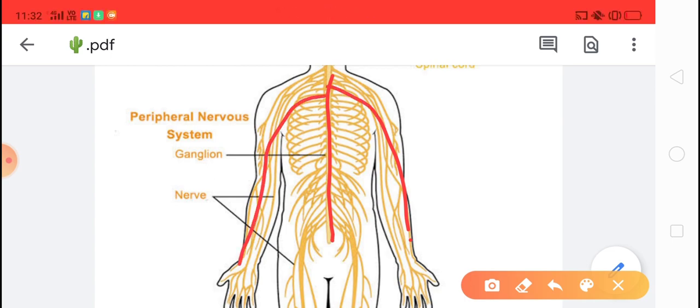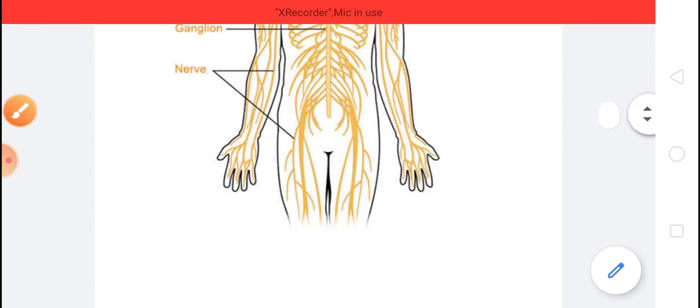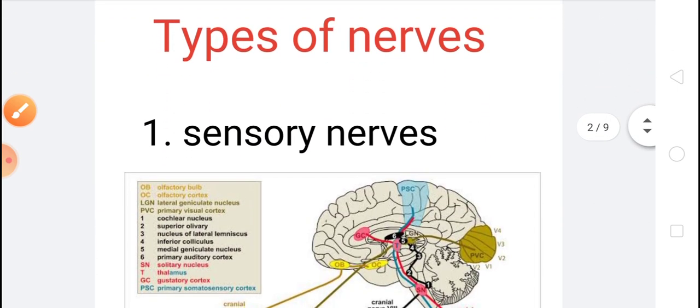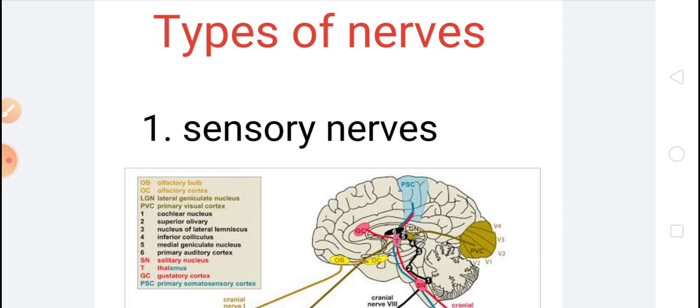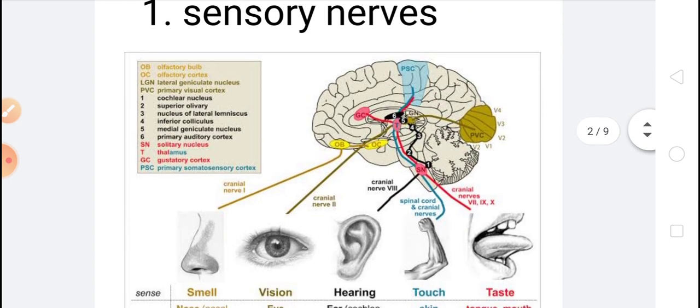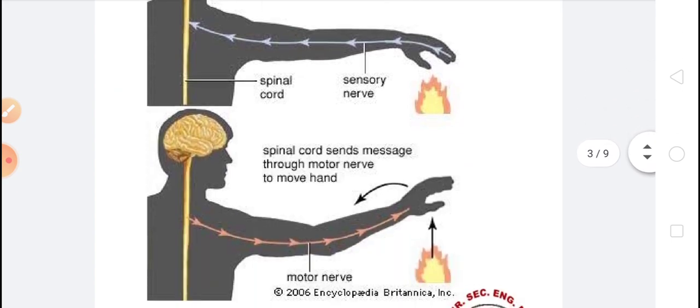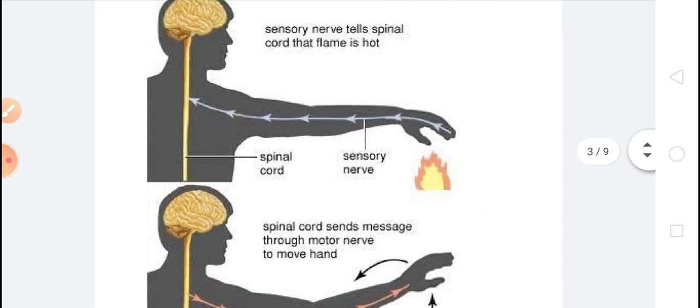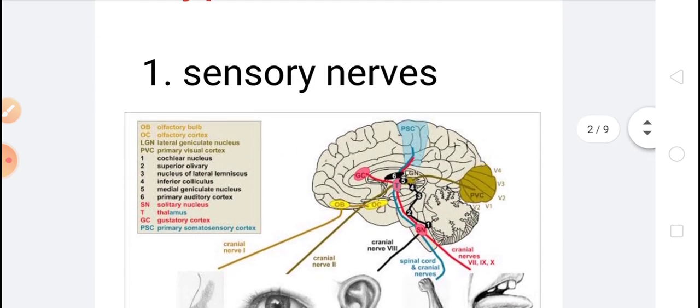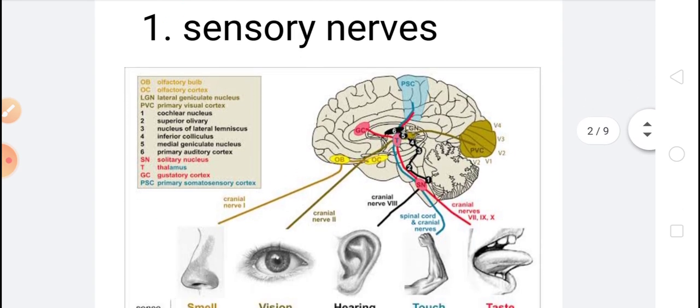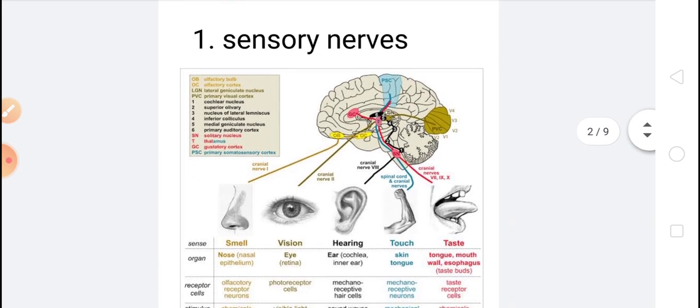I hope you understood. There are three types of nerves present in our body: first, sensory nerve, second, motor nerve, and third, mixed nerve. These are the three types of nerves present in our body. So first of all, we will study sensory nerves.